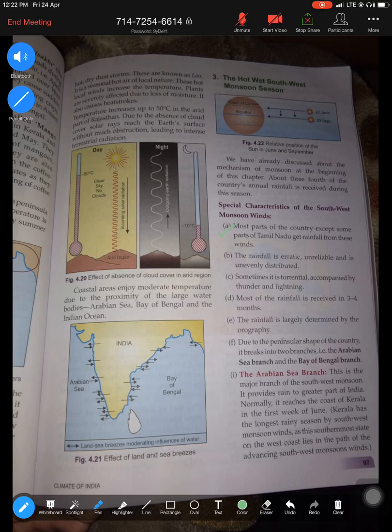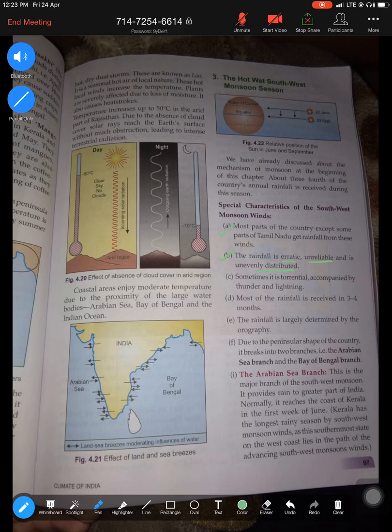So southwest monsoon is a very powerful branch giving a lot of rainfall to most parts of our country, except for the region of Tamil Nadu, like the Coromandel coast, which receives very little rainfall from this branch, whereas other parts of India receive a large amount of rainfall from this monsoon. Second, it is irregular, unreliable, and very unevenly distributed. That is a very important characteristic of southwest monsoon.